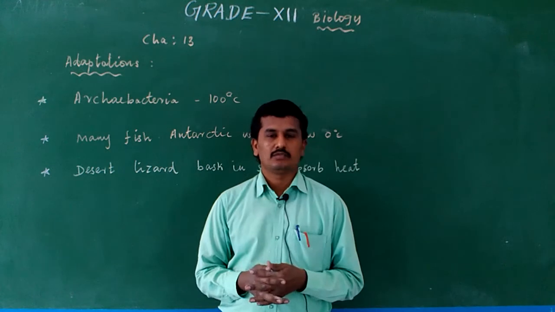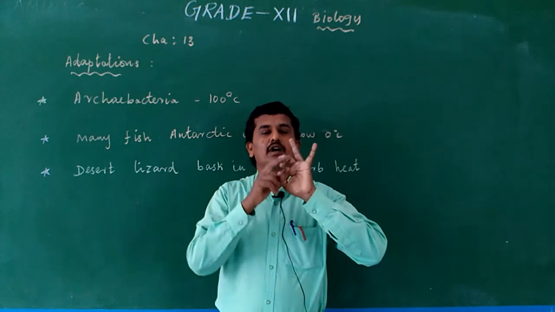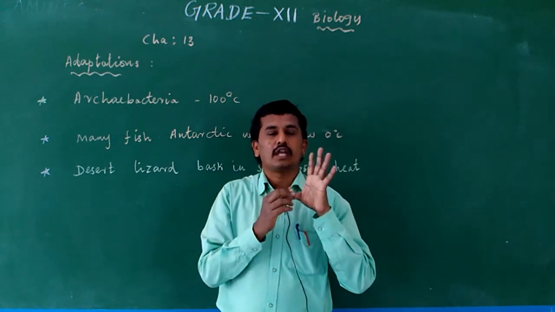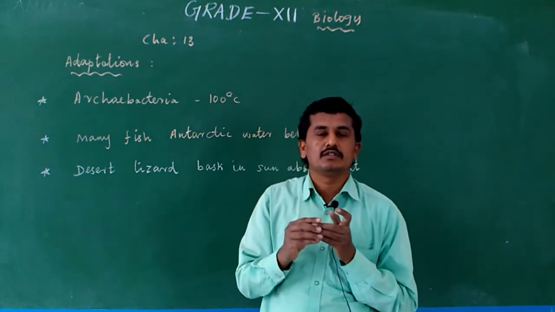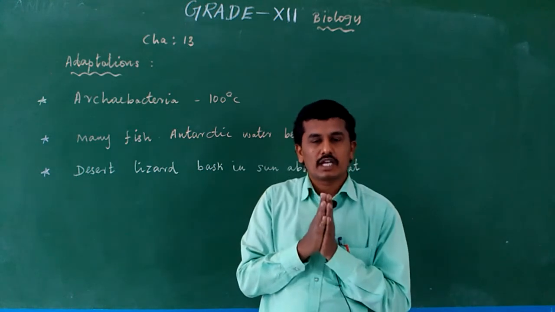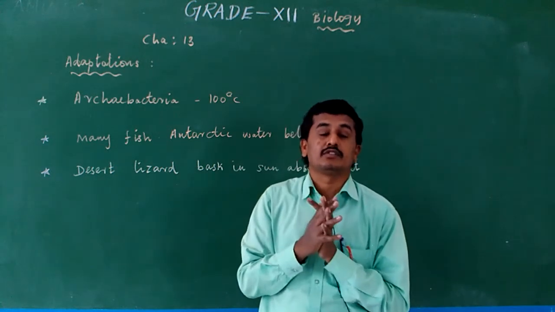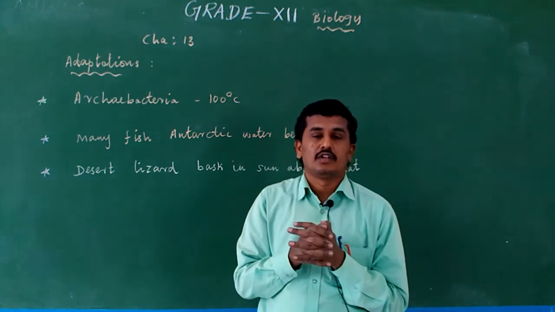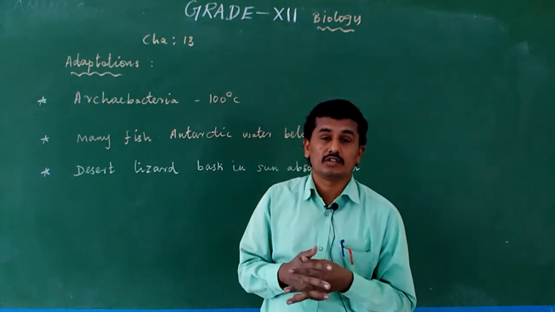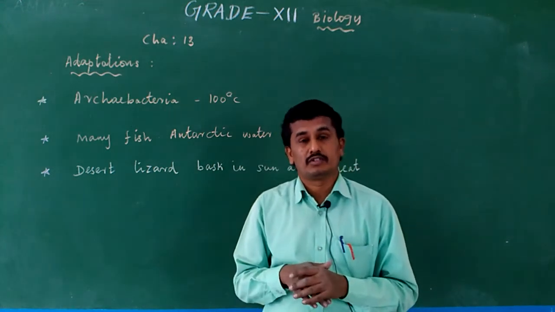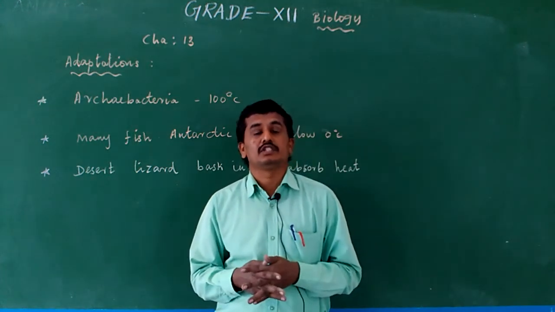So normally organisms according to Whittaker's 5 kingdom classification are divided into Monera, Protista, Fungi, Plantae, Animalia. Monera is prokaryotic unicellular, Protista is eukaryotic unicellular, and Fungi, Plantae and Animalia are eukaryotic multicellular. In the Monera category, prokaryotes are unicellular. Some organisms are present in extreme climates, like Archaebacteria. Archaebacterium is present in high temperature, even more than 100 degrees Celsius. With the use of various enzymes, it is able to perform its physiology.